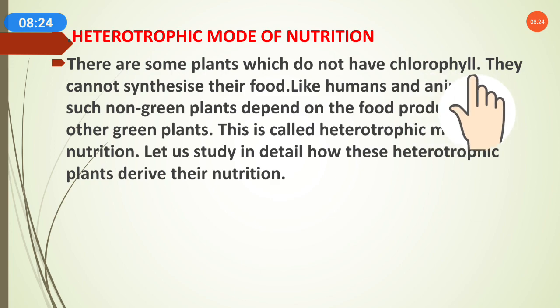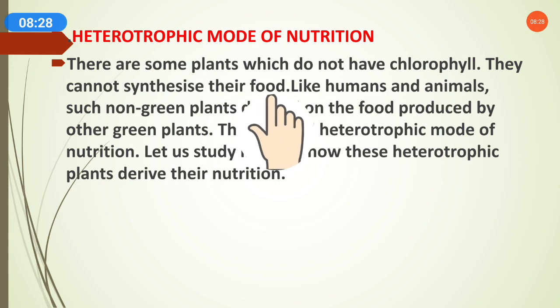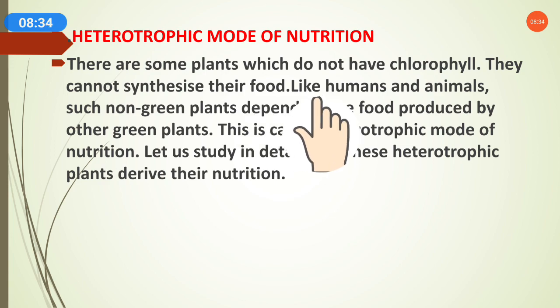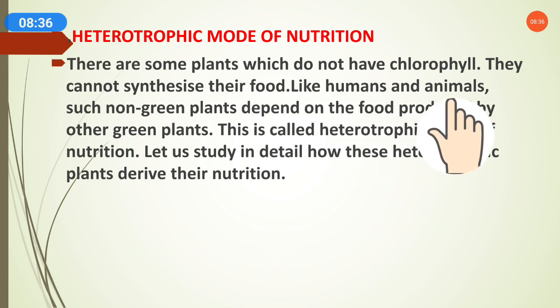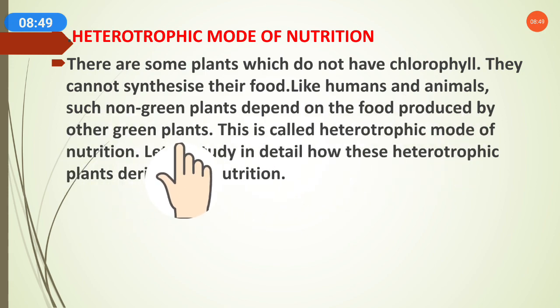The answer is that those plants do not contain chlorophyll, so they cannot synthesize their food. Like humans and animals, we do not have chlorophyll, so we cannot prepare our food in our body. We take food from others. Such non-green plants depend on the food produced by other green plants.